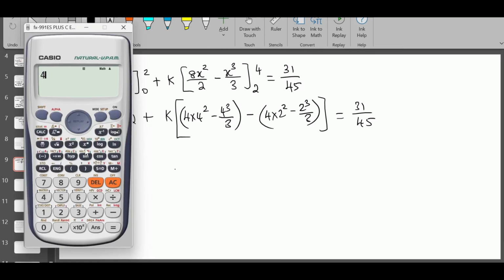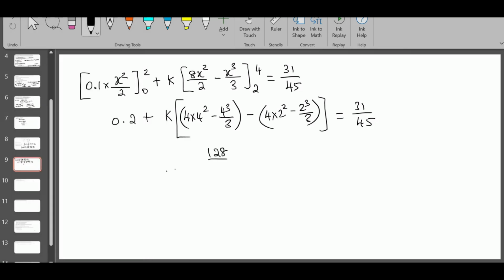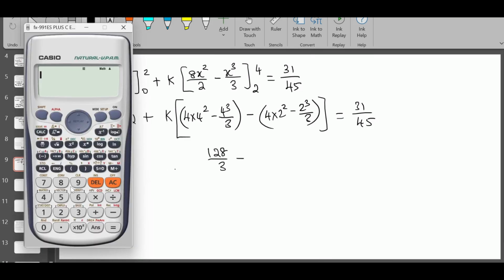Let's calculate this now. 4 times 4 square is 4 cube, minus 4 cube over 3, that's 128 over 3. Minus, calculate this now: 4 times 2 square is 16 minus 2 cube is 8 over 3.